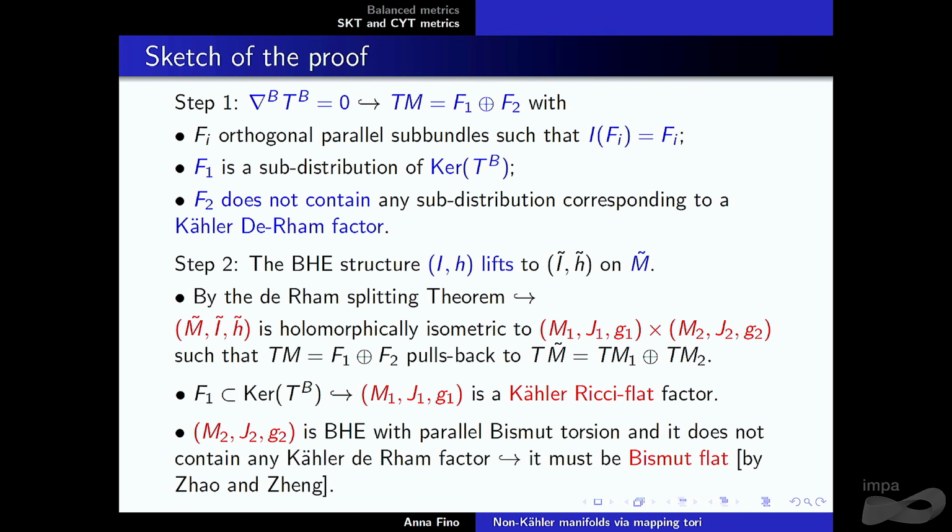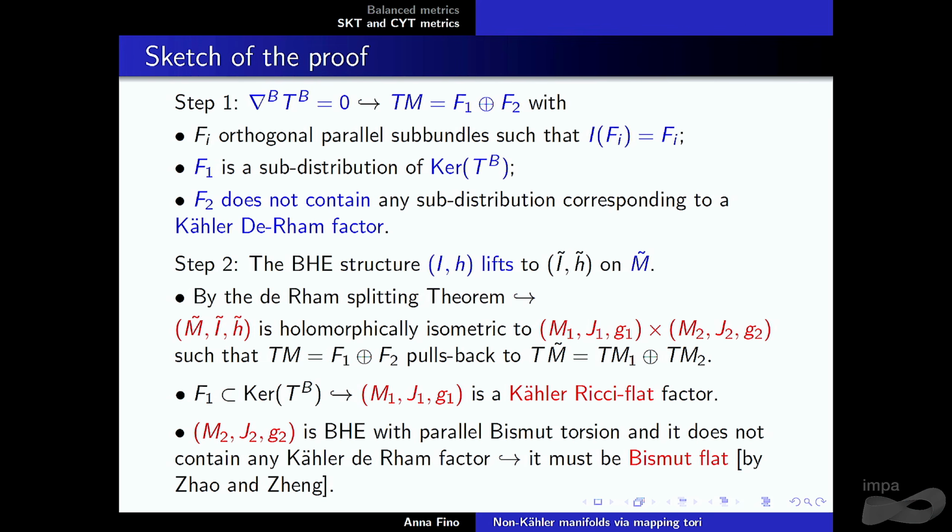Here we use a characterization by Zhao and Zhang to conclude that essentially you go to the Samelson space. So when you impose the extra condition that the torsion is parallel, you have control of the universal cover. And the construction that we are looking at is a manifold that has a universal cover of this type, but is not the product.